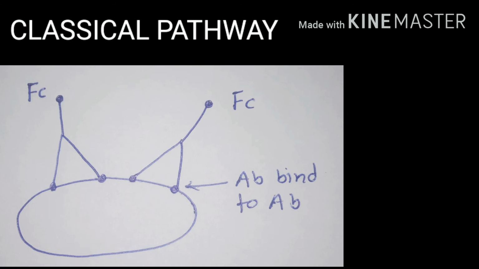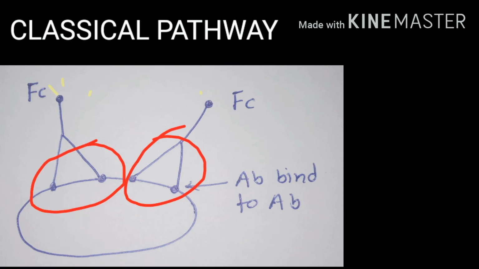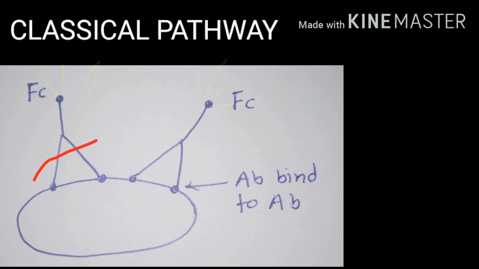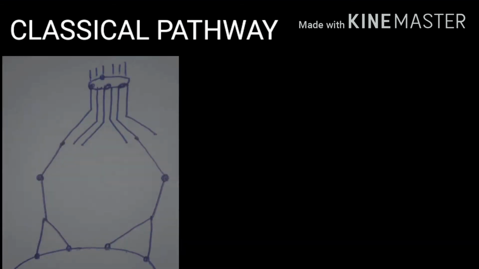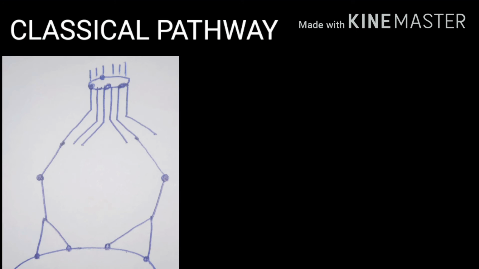When the antibody is bound to the antigen, conformational changes occur at the Fc region of the antibody and several signals are exposed from the antibody. The C1 complex is a protein which initiates the classical pathway. This C1 component is present in the blood, produced through the liver. The conformational changes at the Fc region of the antibody allow the C1 complex to bind to it. The Fc portion binding domain of the C1 complex binds to the Fc region of the antibody.